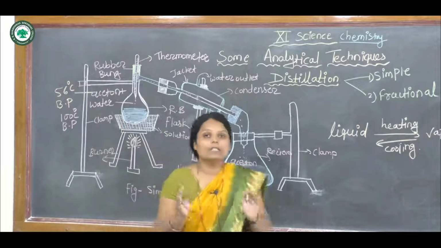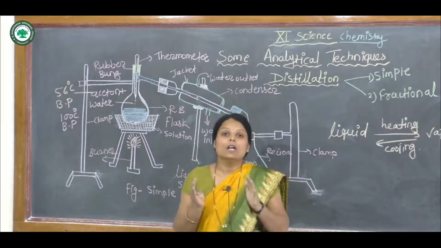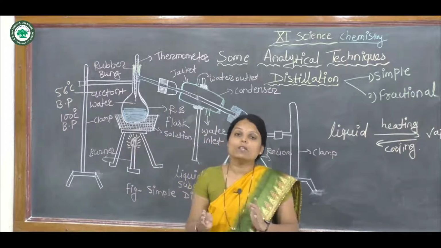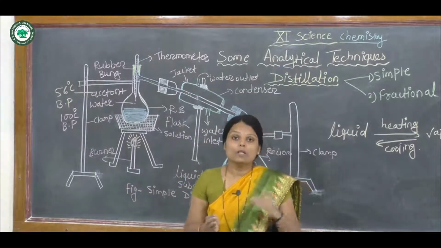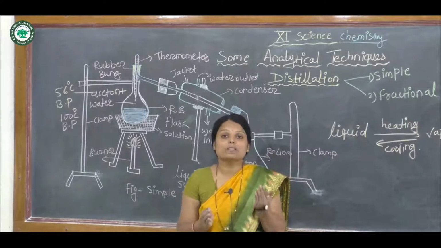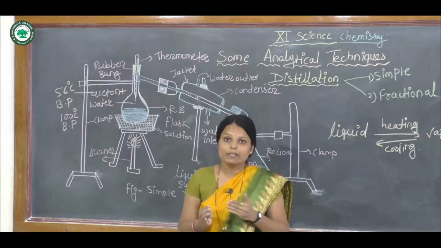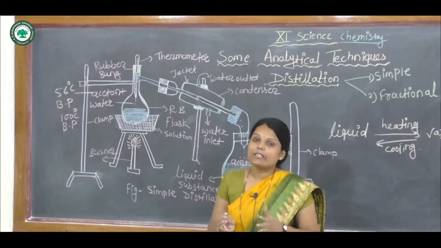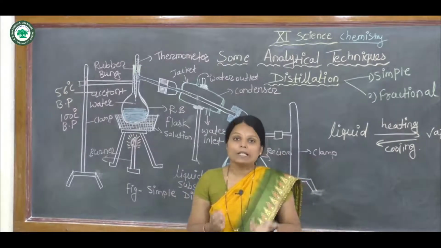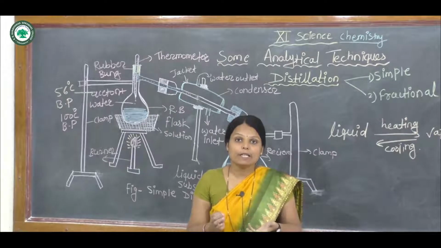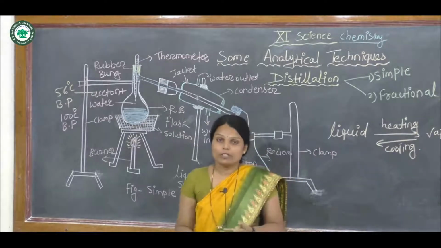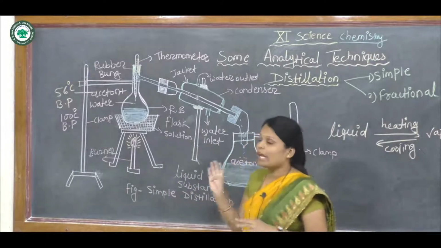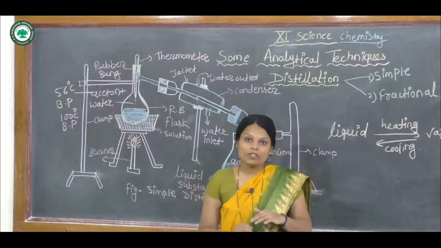Distillation is a method to separate volatile substances from non-volatile substances, when the difference in boiling points is about 30 degrees centigrade. Distillation means we can collect the purified or separated components of a mixture. There are two types of distillation, simple distillation and fractional distillation.